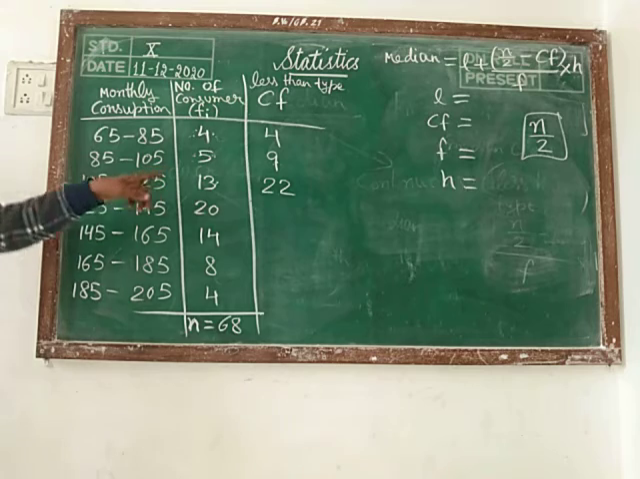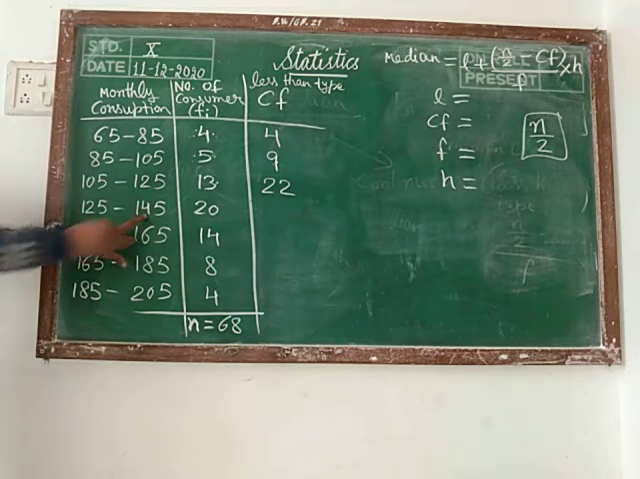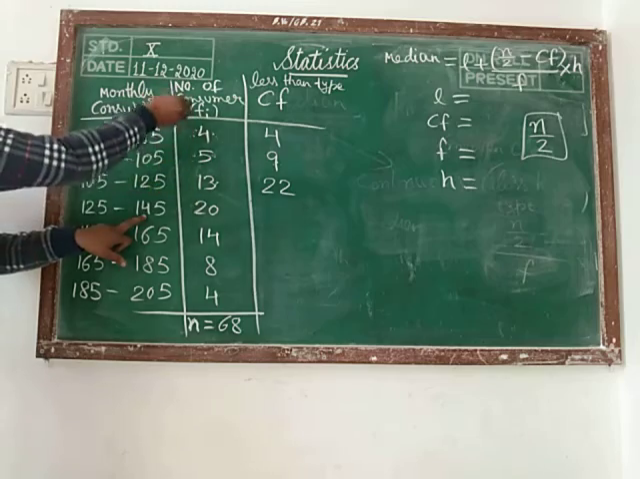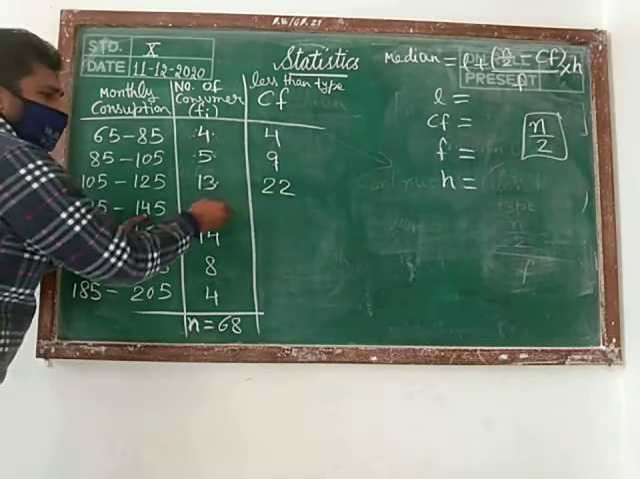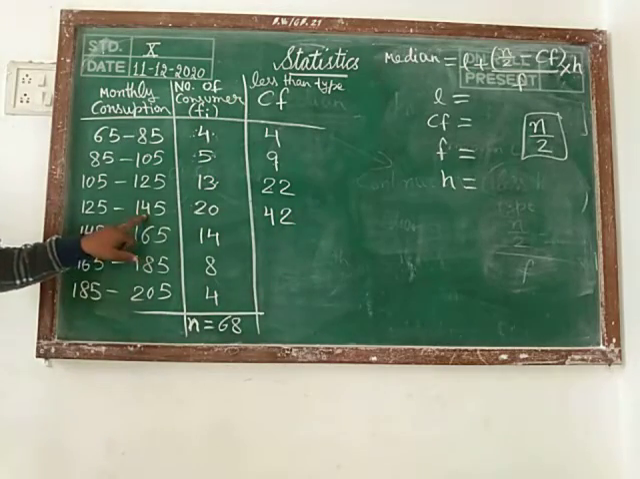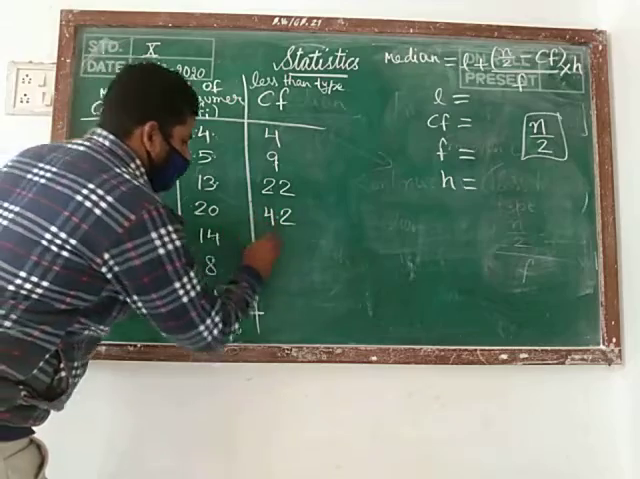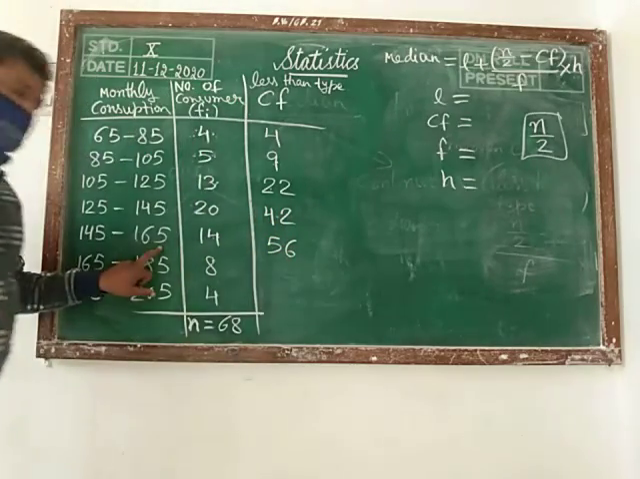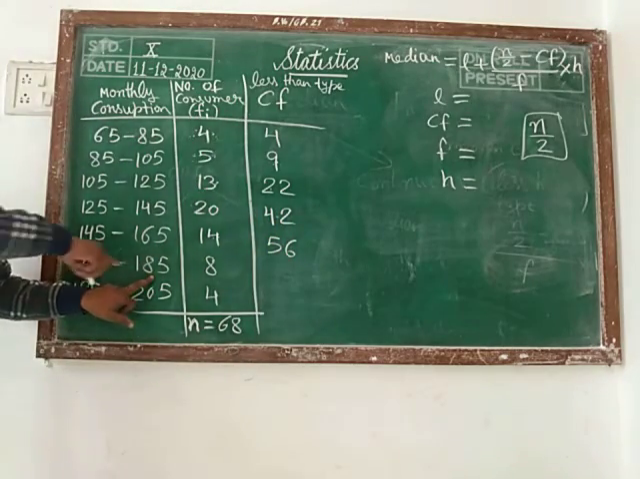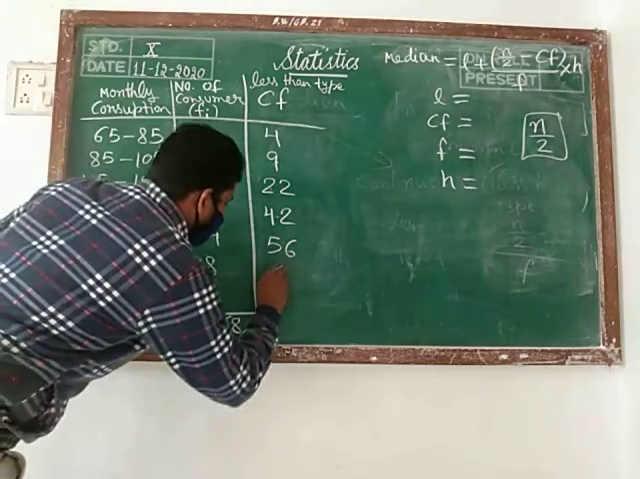This is clear. How many consumers less than 145? Either you are adding these four values or you may add these two. Similarly, the next one less than 155. The sum of these two. Similarly, the next one less than 185. Either you are adding these or you may add this one.